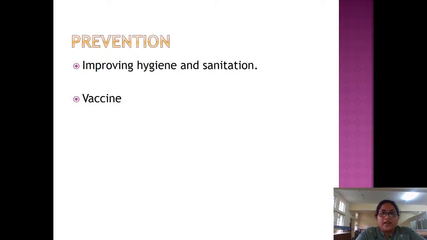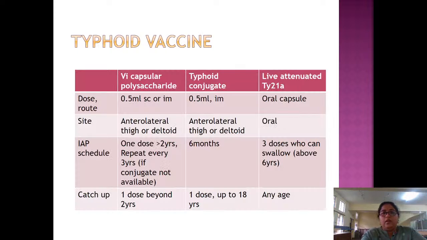Prevention: you have to improve hygiene and sanitation, and vaccine. There are vaccines for typhoid, so we'll see a bit about the typhoid vaccine. There are 3 typhoid vaccines. That is Vi capsular polysaccharide, typhoid conjugate vaccine, and live attenuated Ty21a.